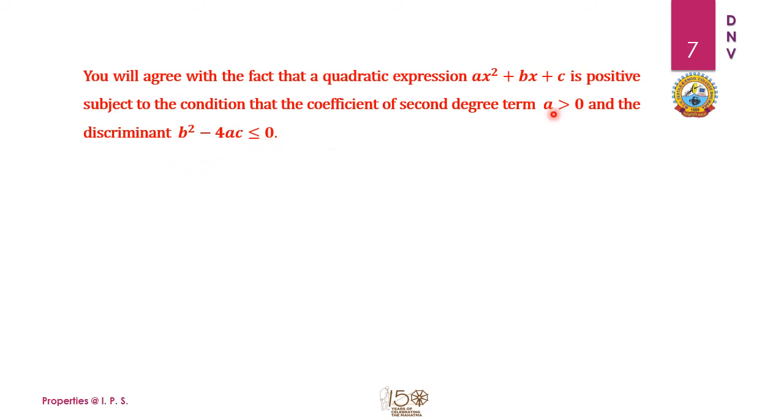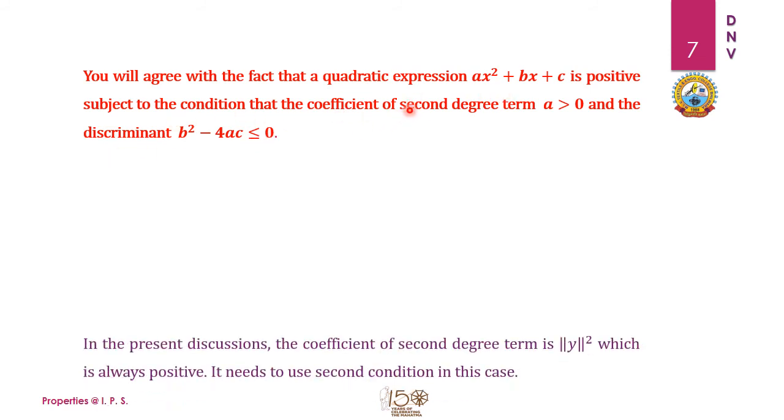So what is the meaning of a greater than 0? That is, the coefficient of the second degree term in the expression is positive, and the discriminant of this quadratic expression should be less than or equal to 0. So we are going to use these two important properties.